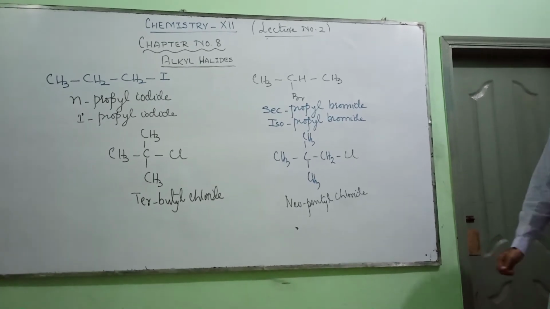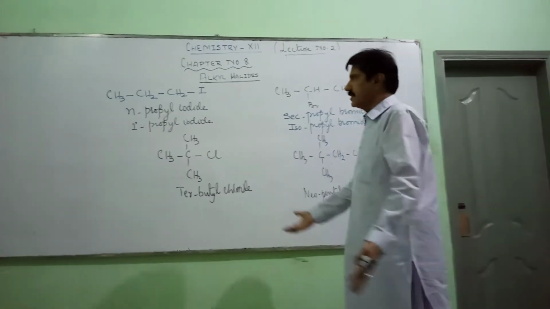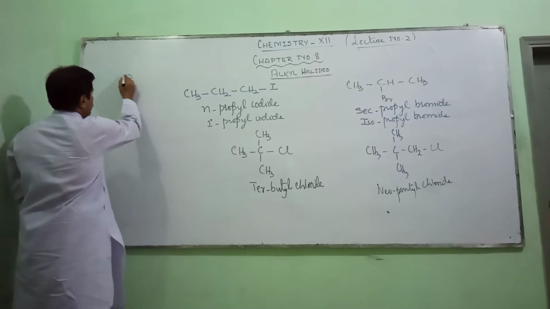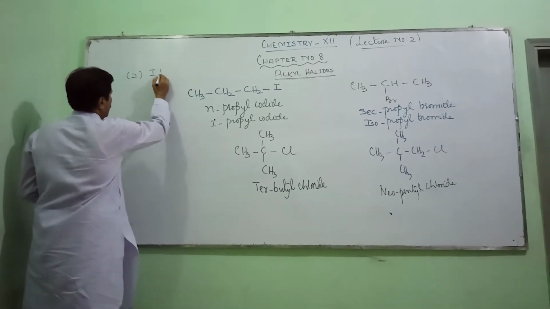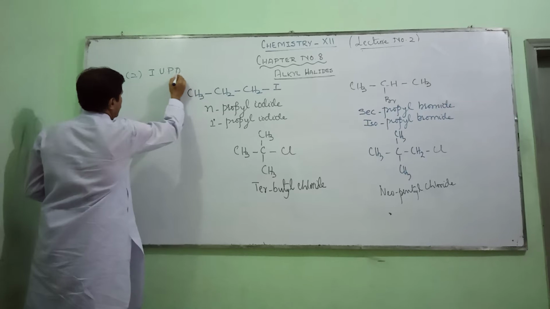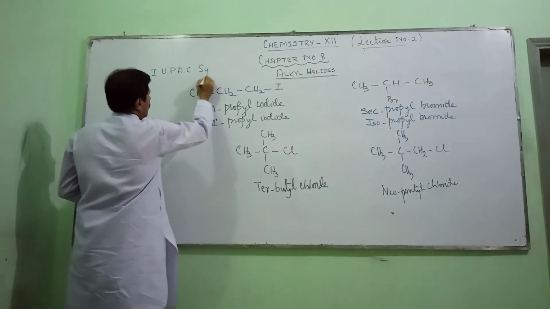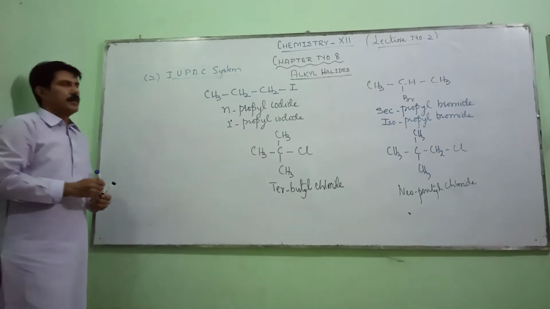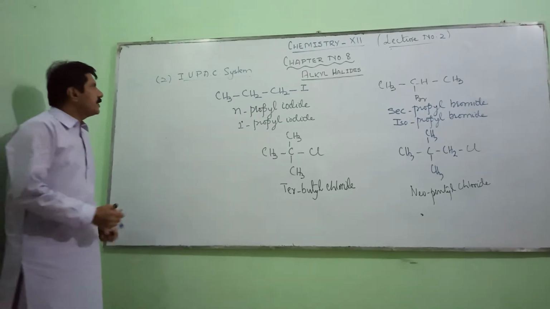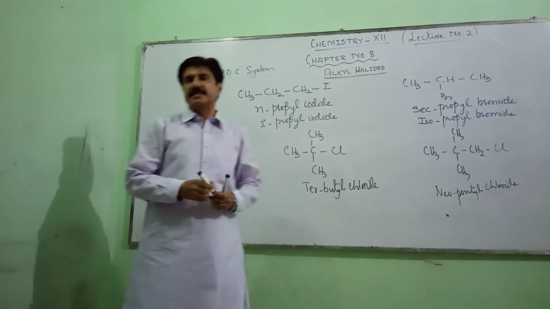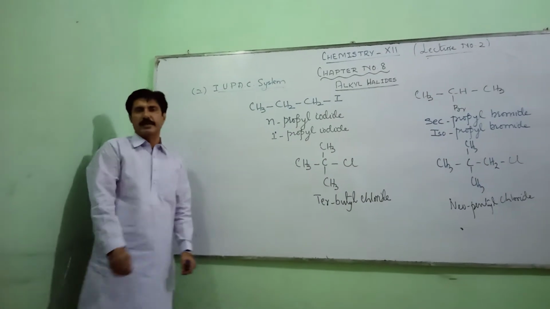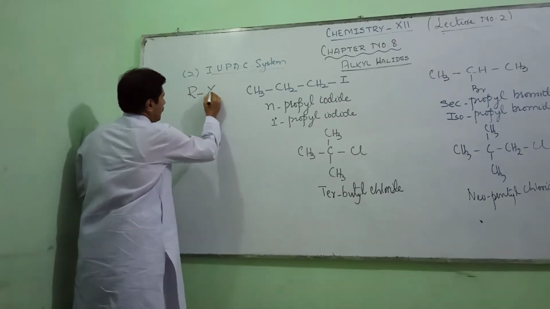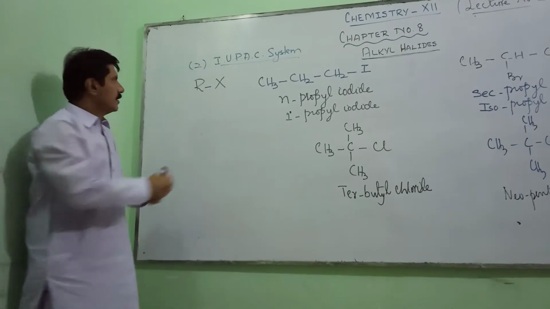If we talk about the second system, which is nowadays being used around the world, this is the IUPAC system. In the IUPAC system, alkyl halides are generally called haloalkanes. The general representation of alkyl halides is R–X.